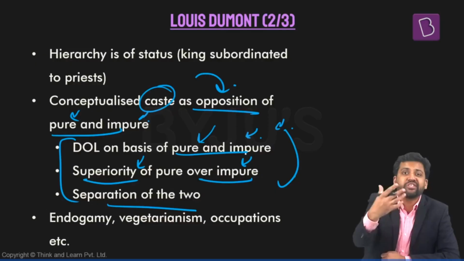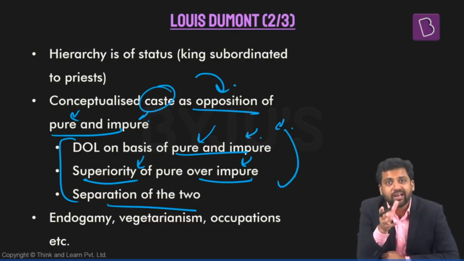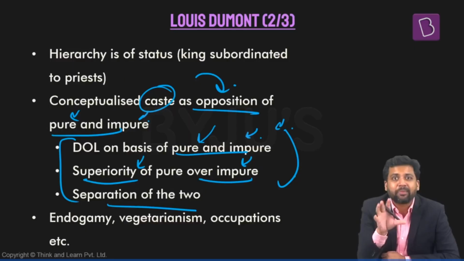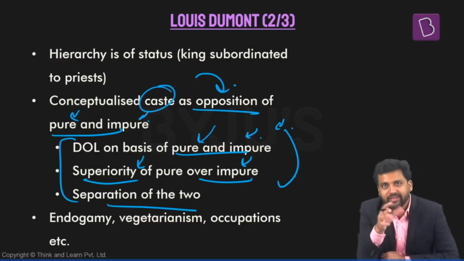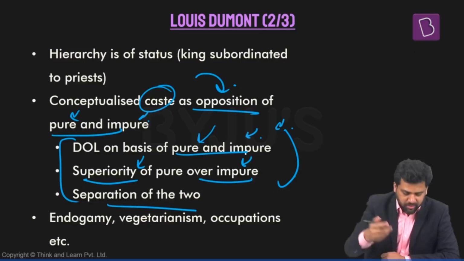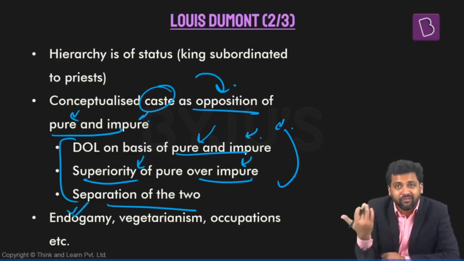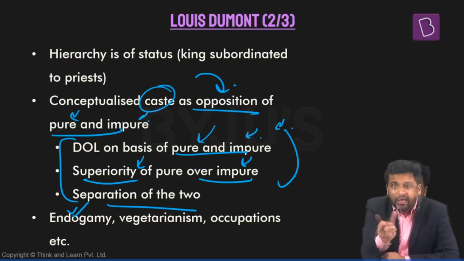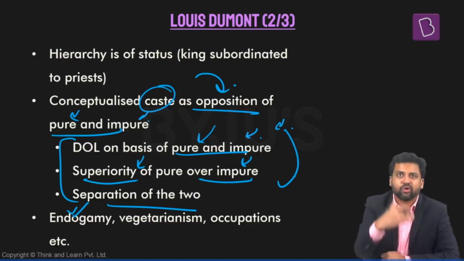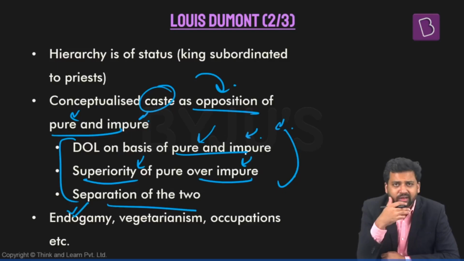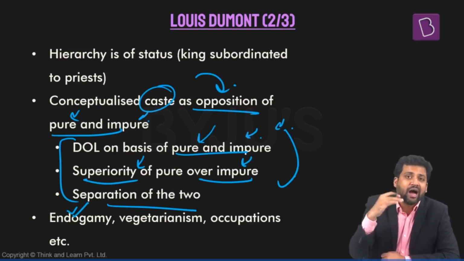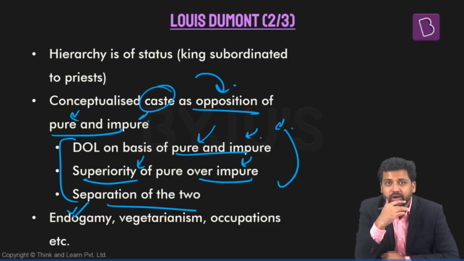The way marriages take place, purity levels have to be kept intact. Right? So again, that's the reason intercaste marriages are not allowed. Marriages should happen within the same caste, as a result of which, again, purity levels will remain intact, because caste and occupation are linked with one another. Right? So different castes are at different levels of purity and impurity.